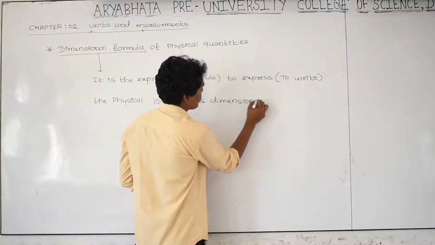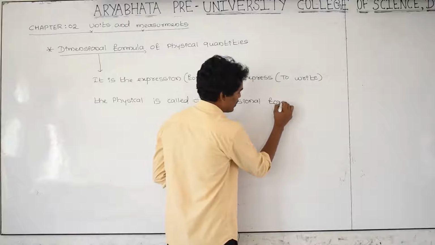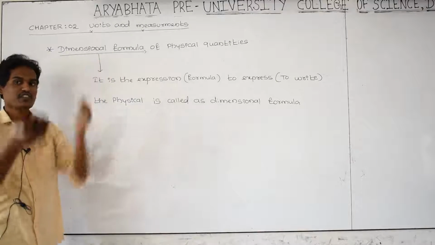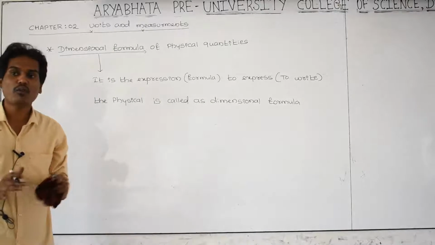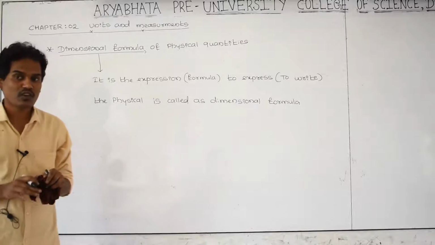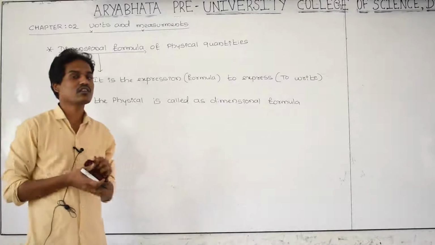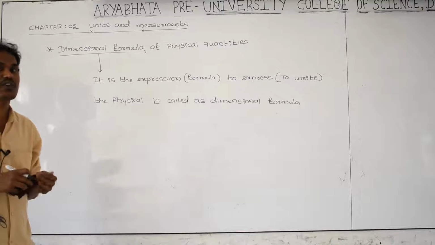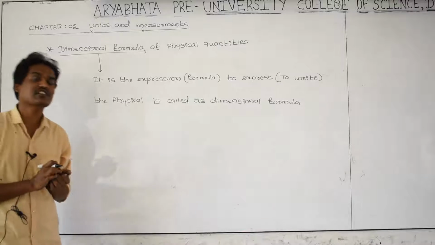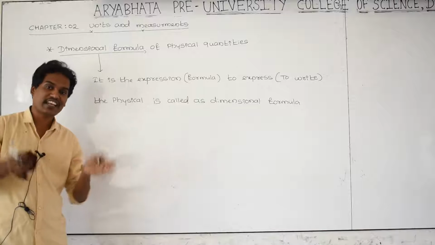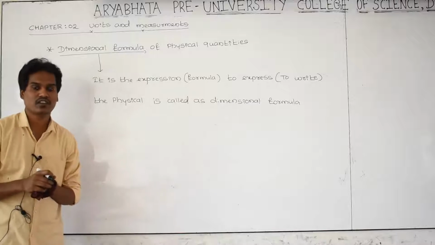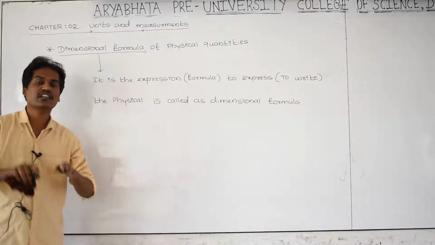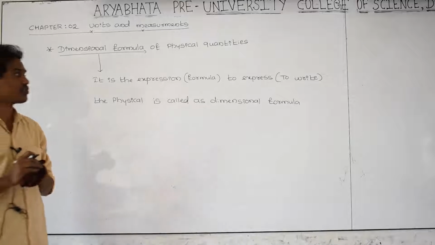Dimensional formulas are nothing but the formula that we use to express the physical quantities in the form of an expression. It is a procedure to write a physical quantity inside a formula using dimensions. We are going to express the physical quantities in the form of expression by using dimensions. To express the physical quantities in the form of an equation, that is called a dimensional formula.